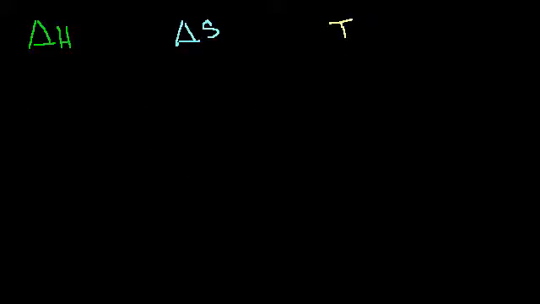Let's think of the first case, the situation where our delta H is less than 0, and our delta S, our entropy change, is greater than 0. My gut already tells me that this is going to happen. This is a situation where we're going to be more entropic after the reaction. One way of looking at entropy, we could have more states.